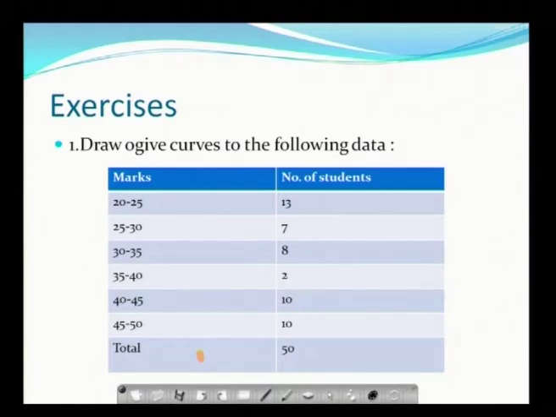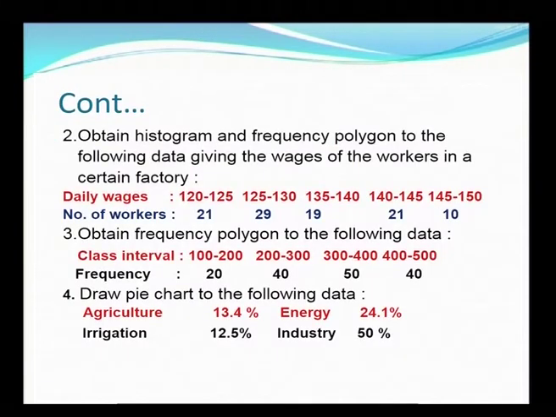The following problems: the first problem, draw Ogive curves for the data; the second one, draw the histogram and frequency polygon for the following wages and number of workers; and the third one, obtain the frequency polygon for the following data where class interval and frequency are given. Then draw the pie chart for the following data, where you have agriculture and the corresponding industry.